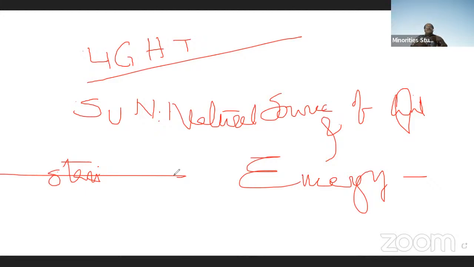We human beings are depending on green plants. Not only human beings, all animal beings are depending on green plants, whereas green plants are depending on the sun. That's why the sun is known as the natural source of light and also, at the same time, natural source of energy. All kinds of energy we are getting from the sun.